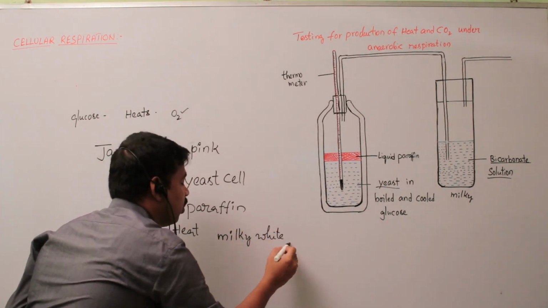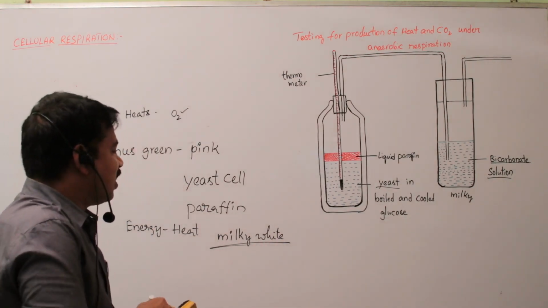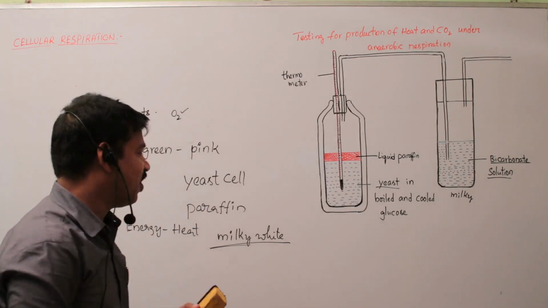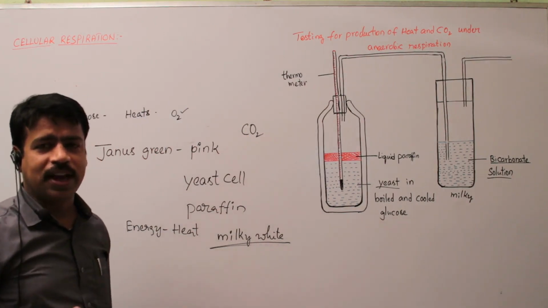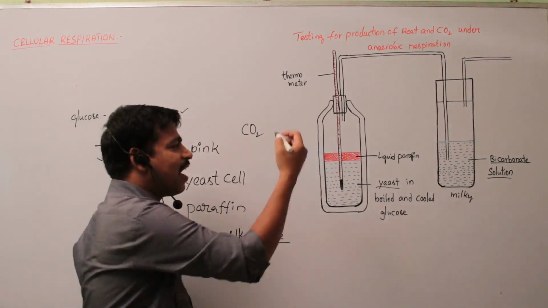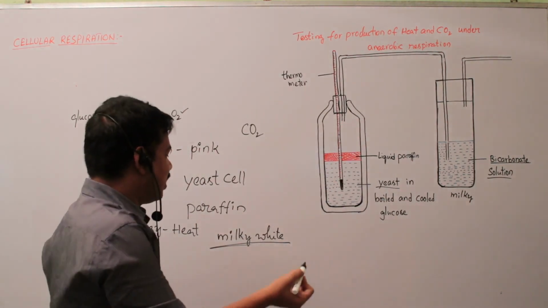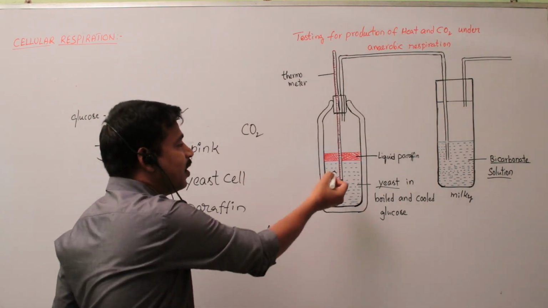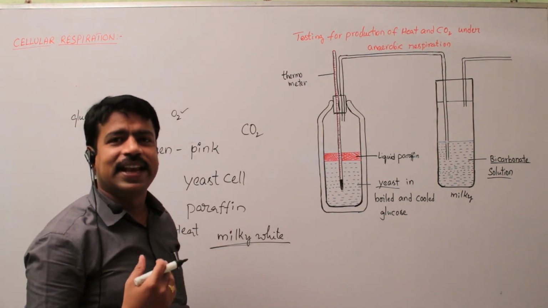A gas is liberated that turns it milky white, and that is carbon dioxide gas. So in anaerobic respiration, carbon dioxide gas is liberated, which turns the bicarbonate solution milky white, and heat is released. This is the indication.